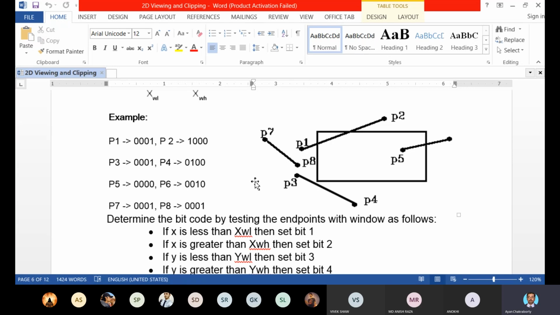So we can safely say that the line P7, P8 is completely outside the clipping window or viewing area. And as you can see, it is true for the example also. In the example, the line P7, P8 is completely outside the window. Is it clear to all of you? Yes, sir.